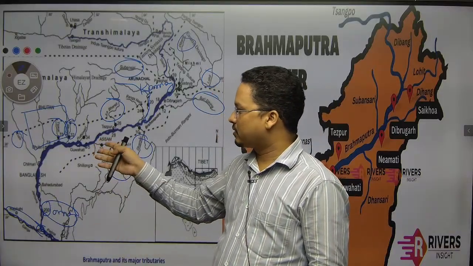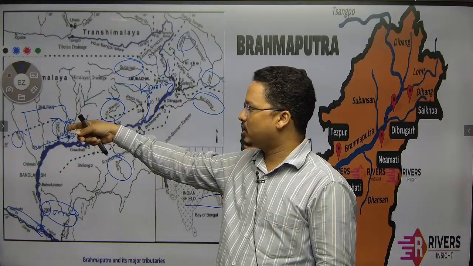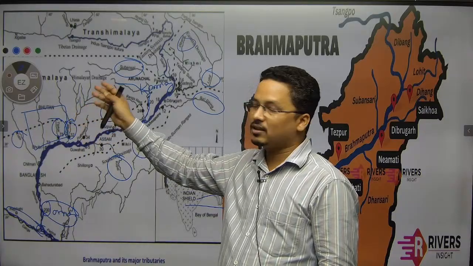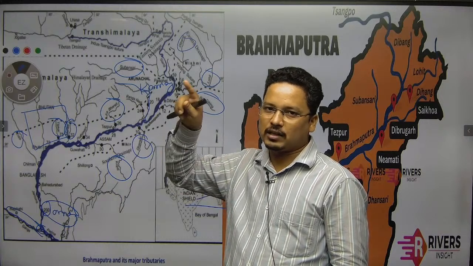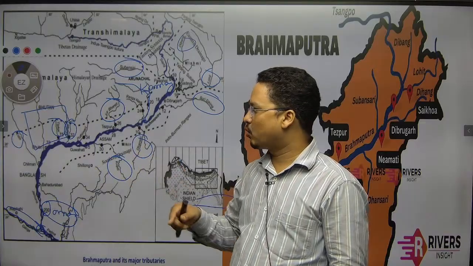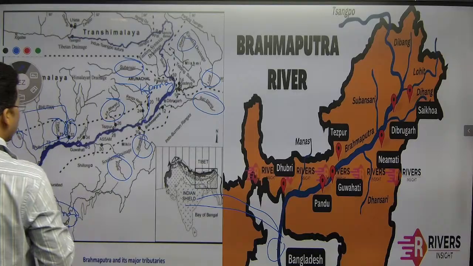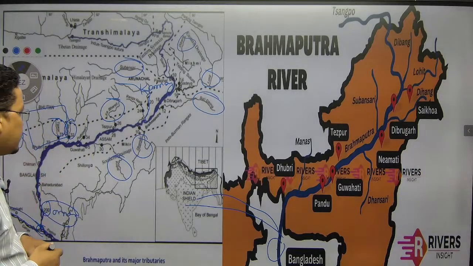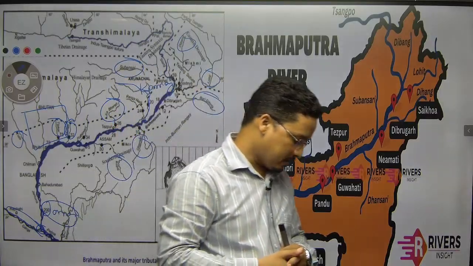And because of what? Heavy rainfall and landslides, that is why this Teesta river was also in the news, because of the heavy landslides in the Lachung region. When we move from Gangtok to the Lachung region, this region is very prone to landslides and has steep slopes. So that is the reason. So these are the right bank tributaries also. So we have covered the left bank and the right bank tributaries, right?